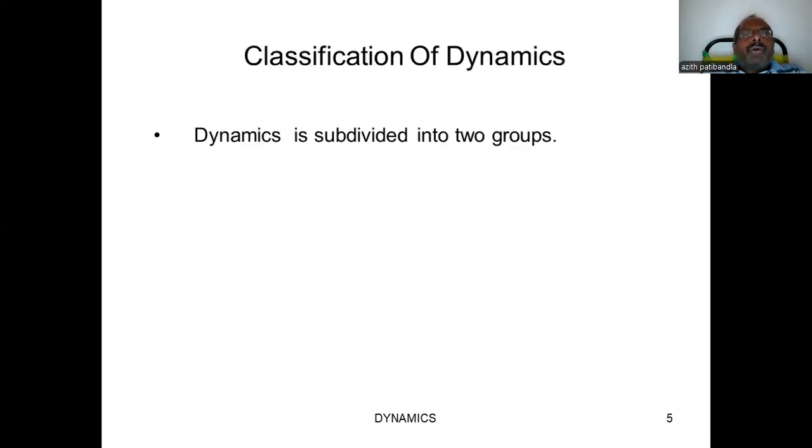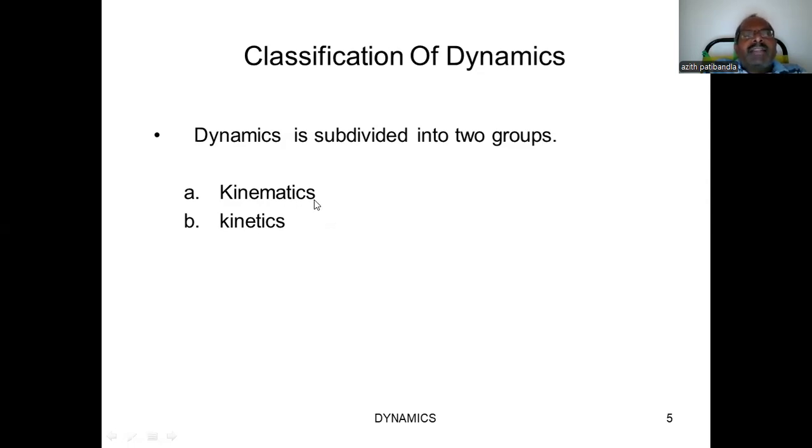Dynamics is later subdivided into two groups. Mechanics is classified into two categories, statics and dynamics. Now, once again, dynamics is divided into two groups. What are the two groups? First one is kinematics. Second one is kinetics. In both categories, the body under the action of force has certain motion or certain velocity.